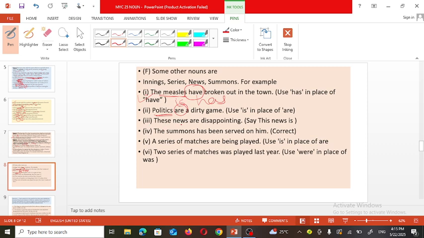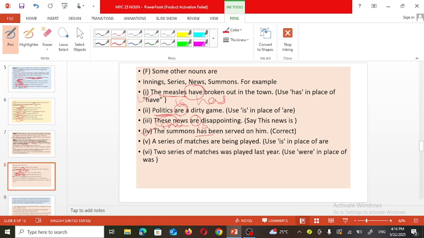Next, these news are disappointing. News should be followed by is. This news is disappointing, instead of these news. The summons has been served on him. Summons should be considered as the singular one. So has is correct here.